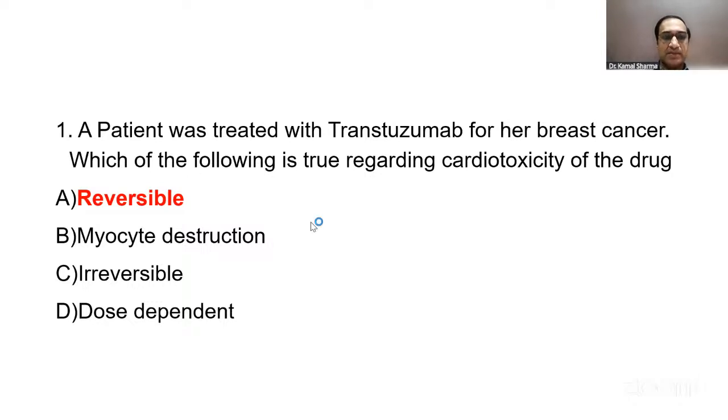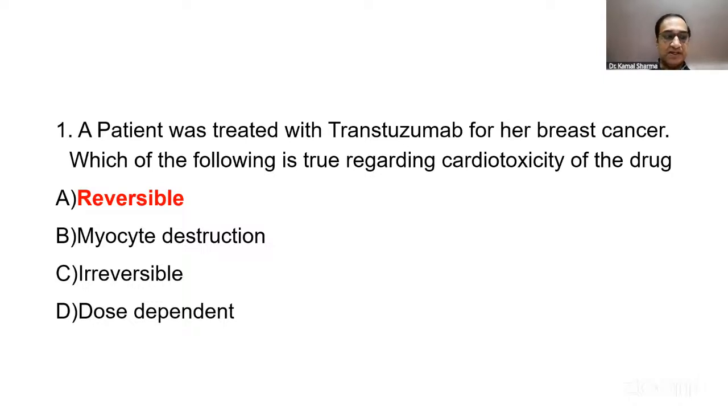This question was pretty easy: trastuzumab cardiotoxicity is usually reversible. It's not permanent, and that's why it's preferred over the classical anti-cancer drugs.